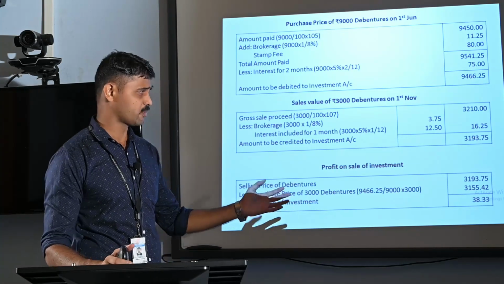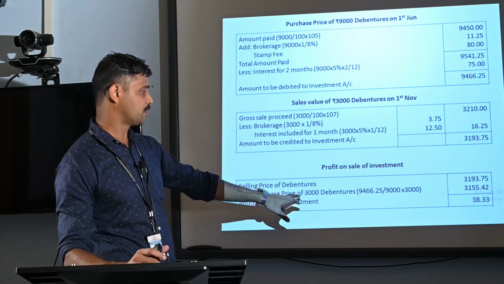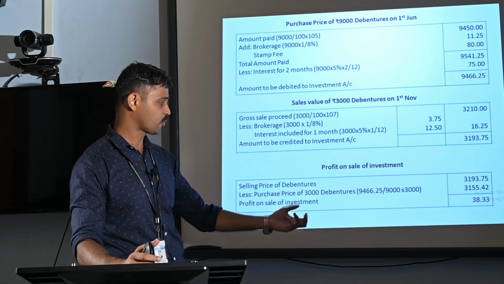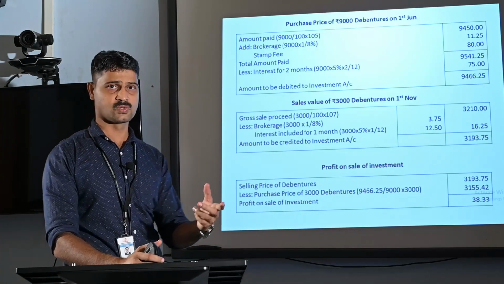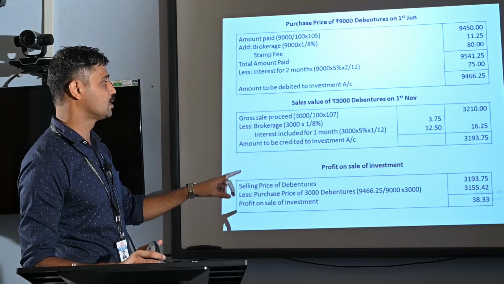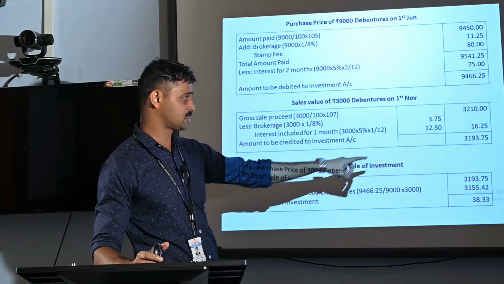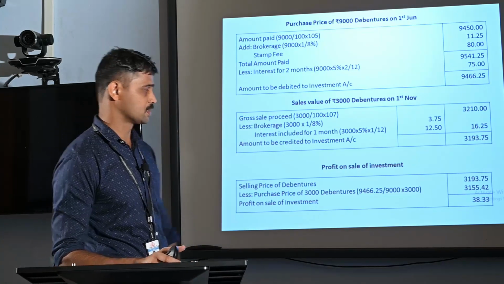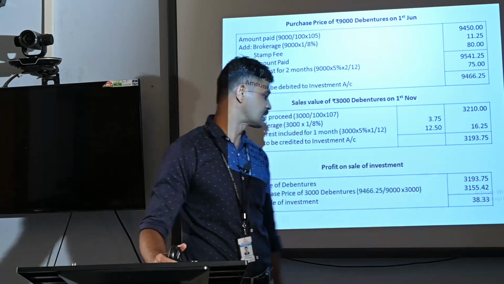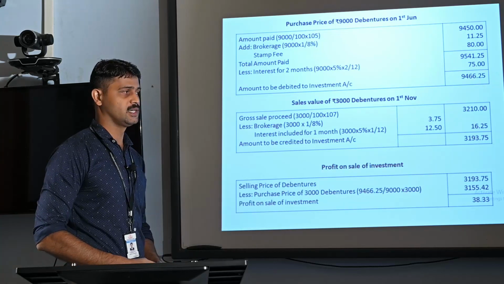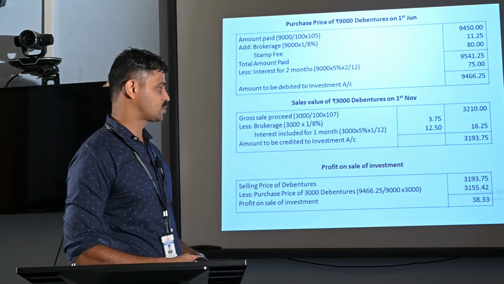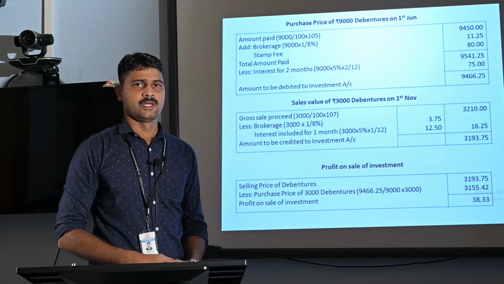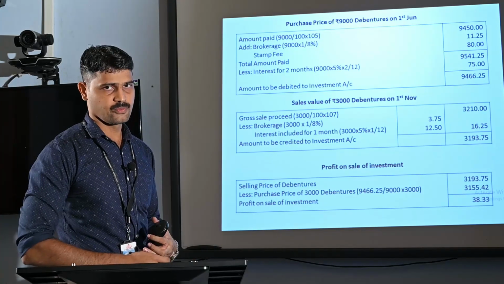It is very clear from the statement that the debentures of rupees 3,000 face value have been sold. Already we have computed the amount to be credited to the investment account, that is rupees 3,193.75 for these 3,000 debentures. So rupees 3,193.75 is the selling price of the debentures, less the purchase price of 3,000 debentures. How to compute the purchase price of the investment?